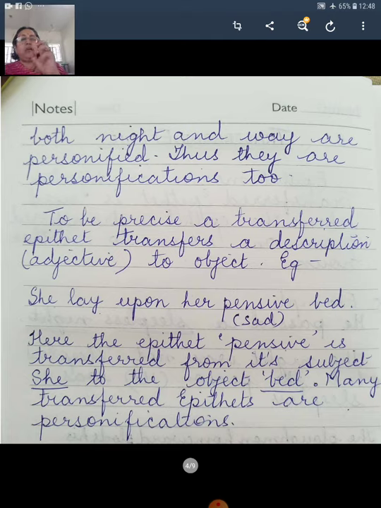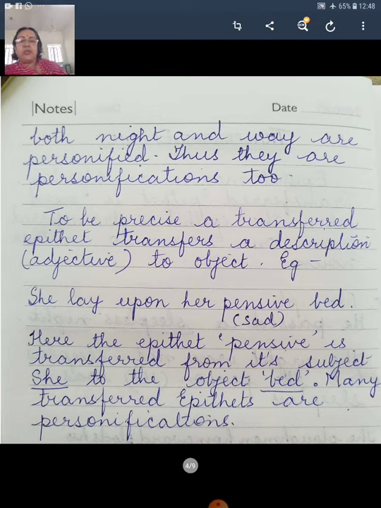"She lay upon her pensive bed." Pensive is sad. Now how can a bed, matlab palang, how can a bed be pensive? Pensive means sad. Sad must have been the subject. Here the epithet pensive is transferred from its subject she to the object bed.